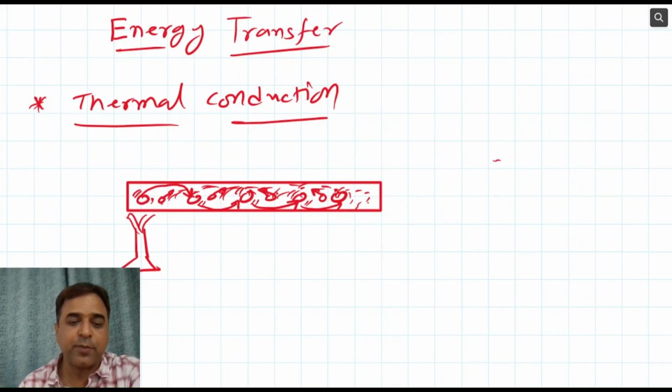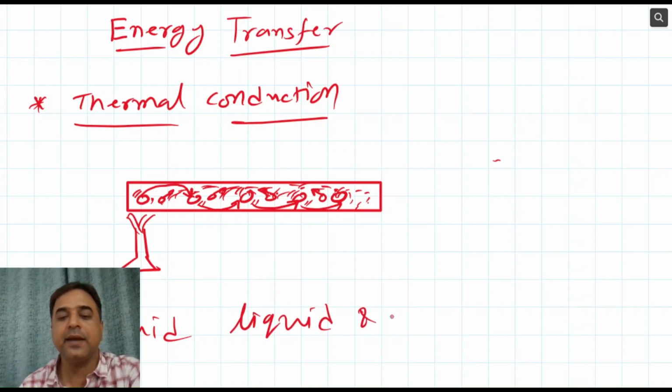But if we talk about fluid, basically we take in this case liquid and gas. So they are only said to be fluid. You know that particles are very close in a liquid, but they are not attached, they are not bound. They can slide over each other.